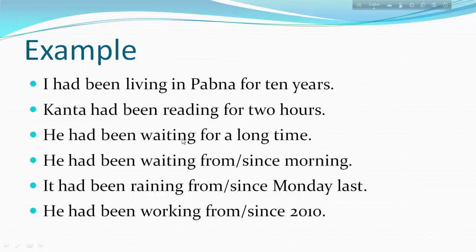He had been waiting for a long time. A long time, period of time. So we use for. He, subject, plus had been plus verb with ing plus extension. He had been waiting from or since morning. Morning, that is a point of time, so we use from or since. You can use from or you can use since, no problem at all. Subject plus had been plus main verb with ing plus extension.